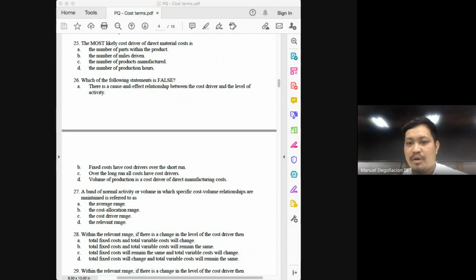Letter D, volume of production is a cost driver of direct manufacturing. So the answer here would be letter B. Because the concept of fixed and variable cost is only true within the relevant range. Beyond the relevant range, the cost classification based on behavior may no longer be applicable.